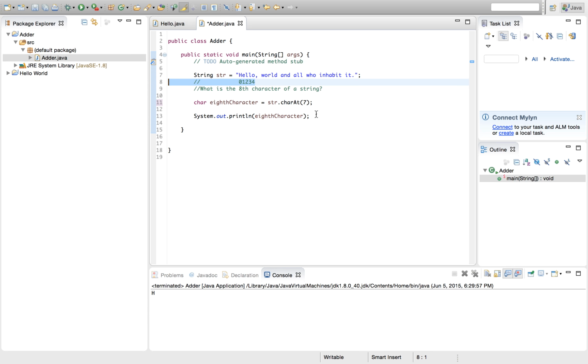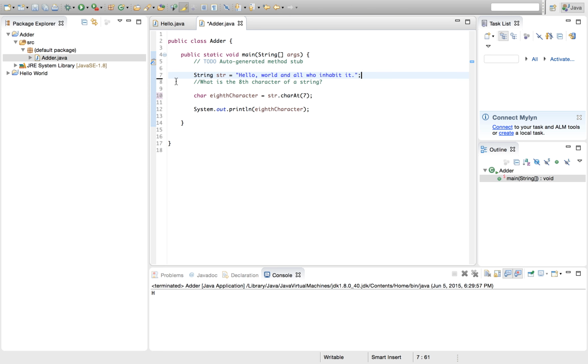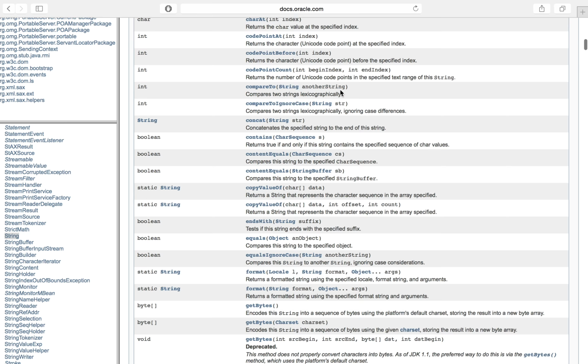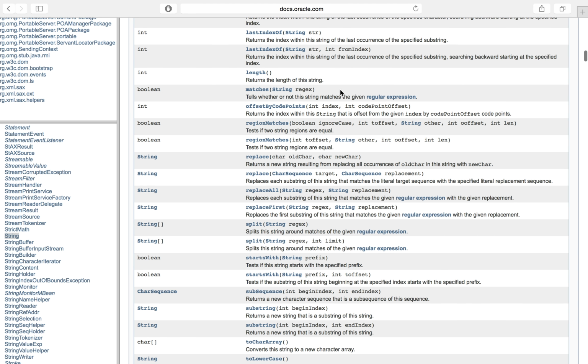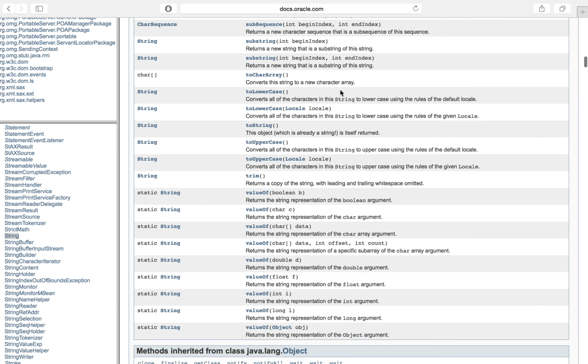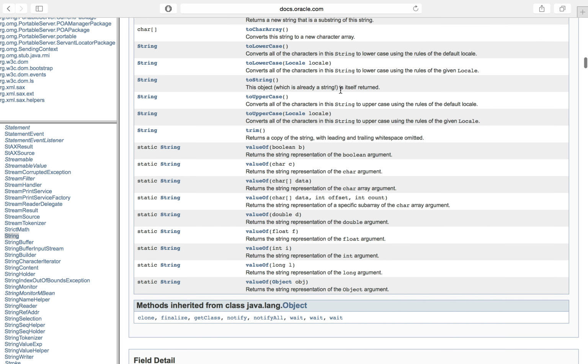It makes sense why they count from 0. I know it doesn't seem like it makes sense now, but it does eventually. Trust me, I guess. So this charAt is one of the methods. A lot of these are not that important. You won't use a lot of them, but some of them are very important.